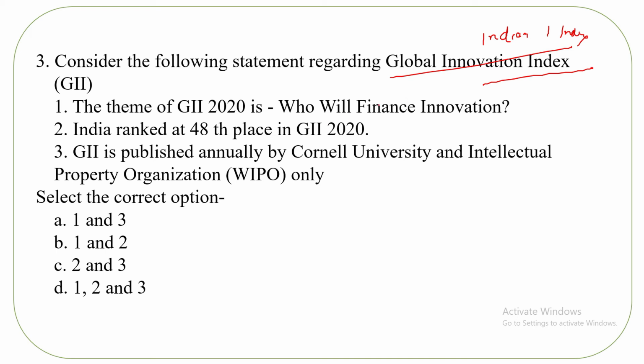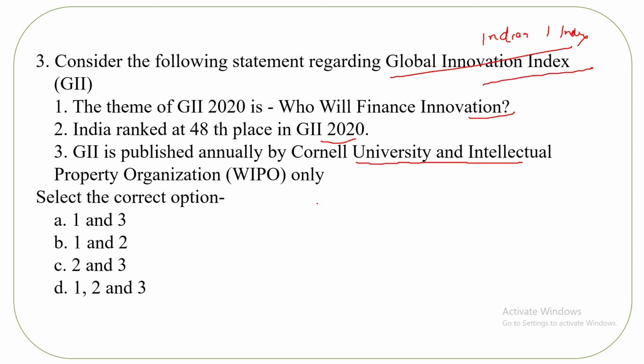Okay, so what is the Global Innovation Index? Out there I haven't explained much, but we will be discussing it here also. The theme of GII 2020 is who will finance innovation. All right, so we have to find out what the correct option is here. India ranked at 48th place in GII 2020. GII is published annually by Cornell University and WIPO. Okay, so now you have to find out the correct answer. What is the correct answer?